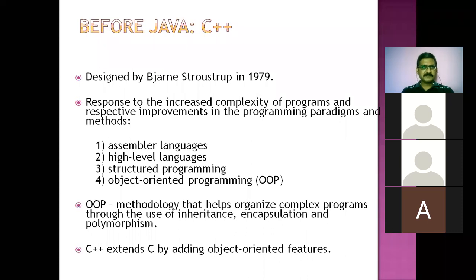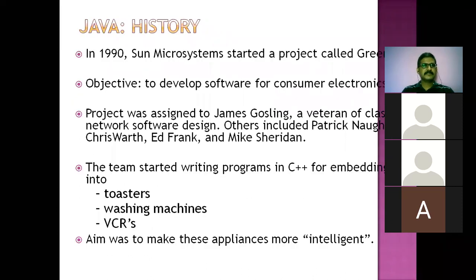We can say C++ is also a structured programming language. Along with that, we can add object-oriented programming also. So it is adding the features of OOPS. That's why we say it is mixed, that is, structured programming as well as object-oriented programming. Now coming to the next point.